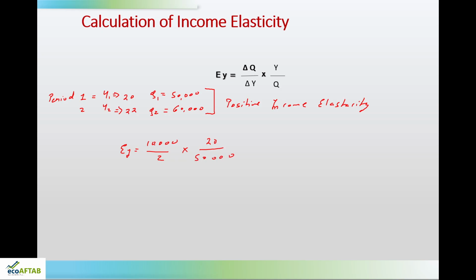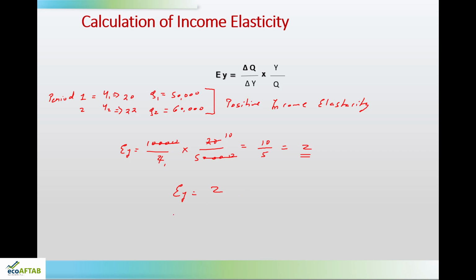So, if you see here, these zeros and these zeros get cancelled. So, what remains with us is 2 ones are 2, 2 tens are 20. So, what remains is 10 divided by 5. So, this is equal to 2. So, our income elasticity is equal to 2.